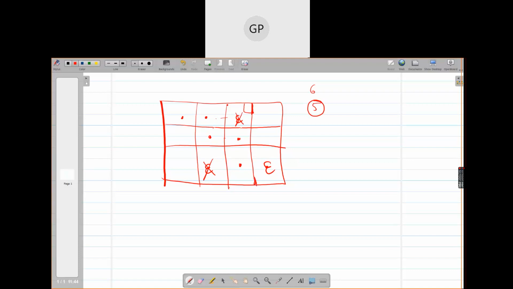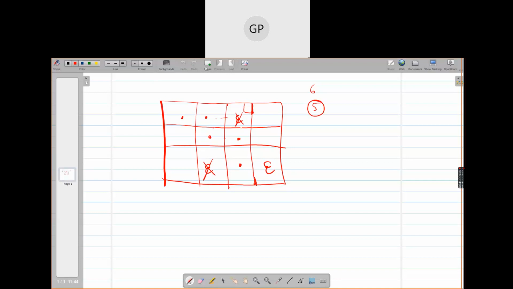So epsilon should be put in a cell where there is no allocation. Obviously, you want to make one unoccupied cell or a number of unoccupied cells to be occupied, so that the number of allocations becomes exactly m plus n minus 1. Right now there are 5 allocations, so only one cell we require to put an epsilon. So here I can put an epsilon. Do you understand it now? Is that the answer to your question, Vipasini?